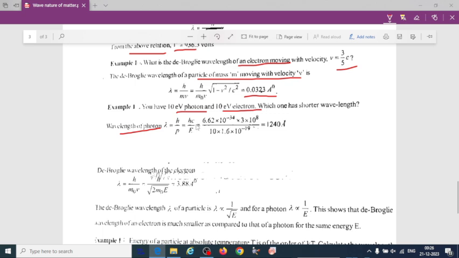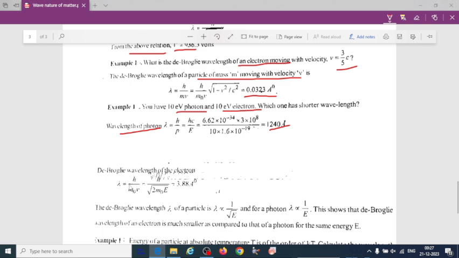E by c. Then substitute the given energy, 10 electron volt for the photon, and you will have the wavelength of the photon. Then go for the 10 electron volt electron.